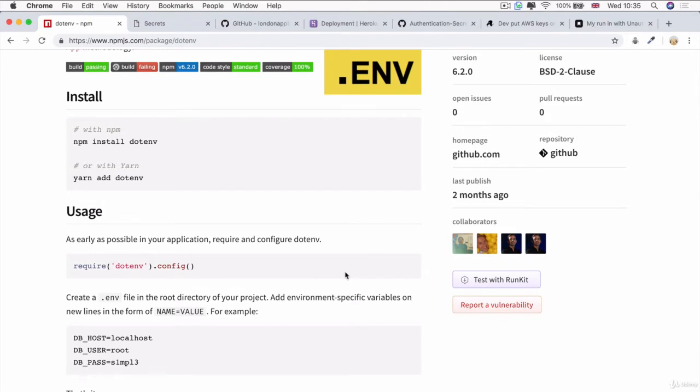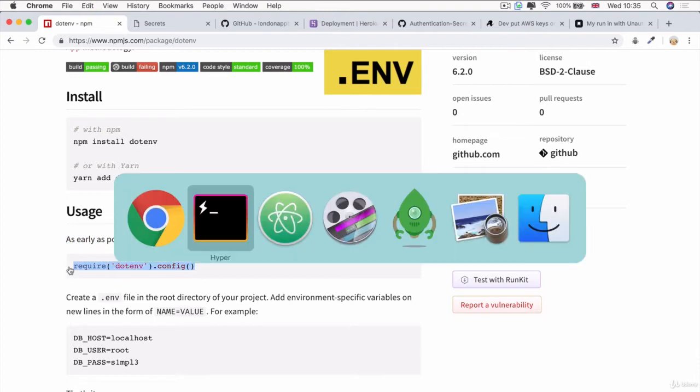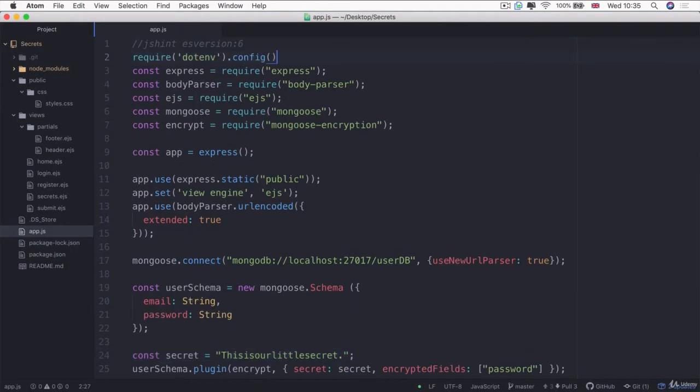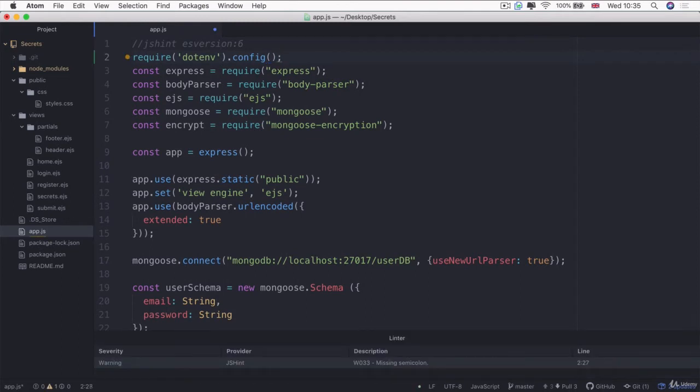Well, the documentation tells us that as early as possible in your application, require and configure this package. So I'm just going to straight up copy this line of code and paste it right at the very top of my app.js over here.